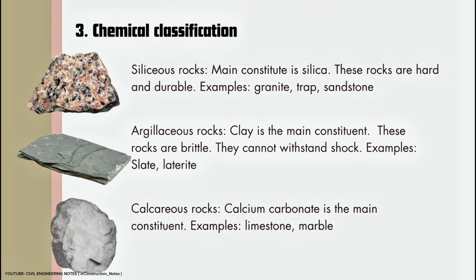3. Chemical classification. Siliceous rocks. Main constituent is silica. These rocks are hard and durable. Examples: granite, trap, sandstone. Argillaceous rocks. Clay is the main constituent. These rocks are brittle. They cannot withstand shock. Examples: slate, laterite. Calcareous rocks. Calcium carbonate is the main constituent. Examples: limestone, marble.